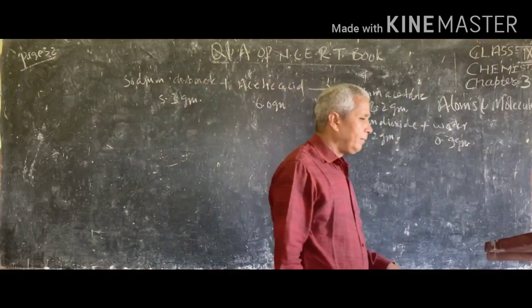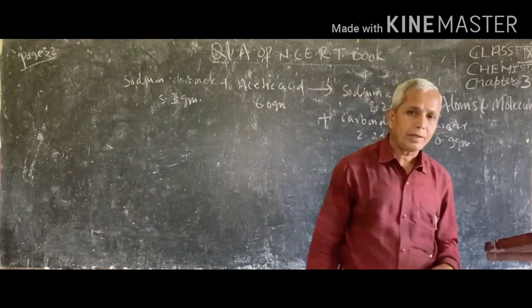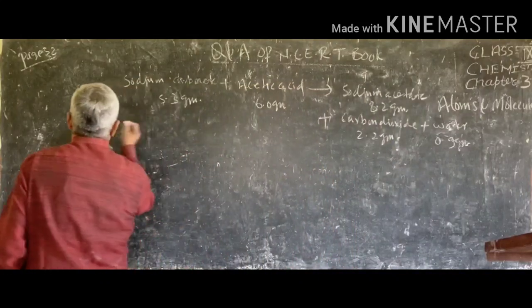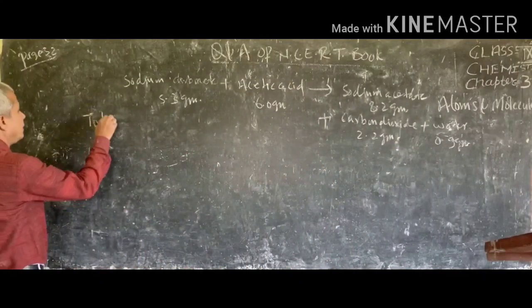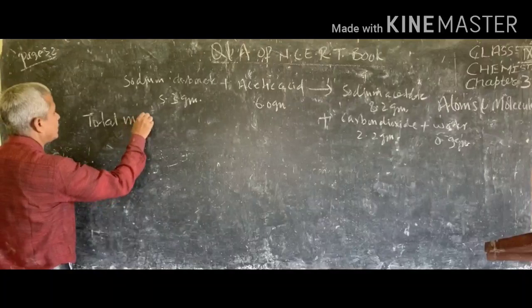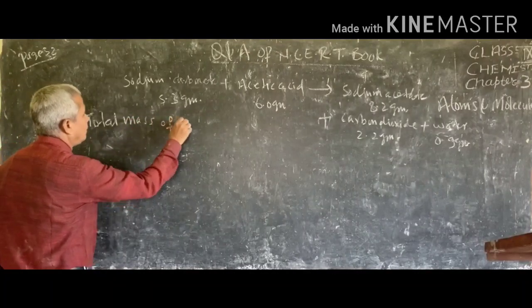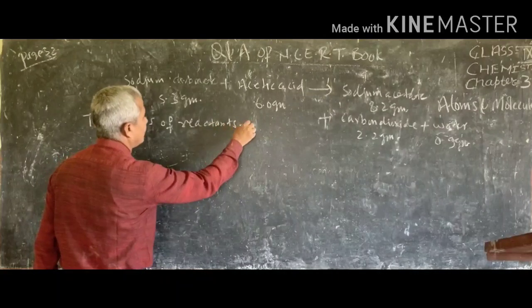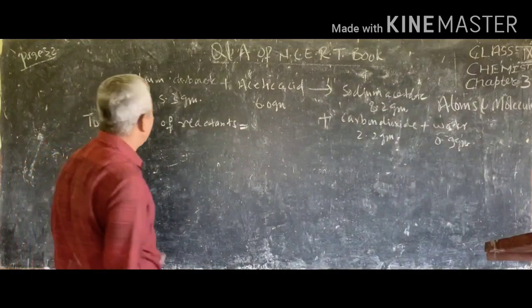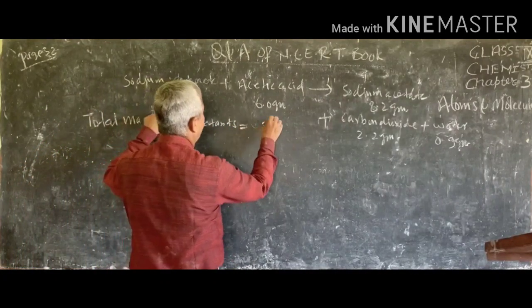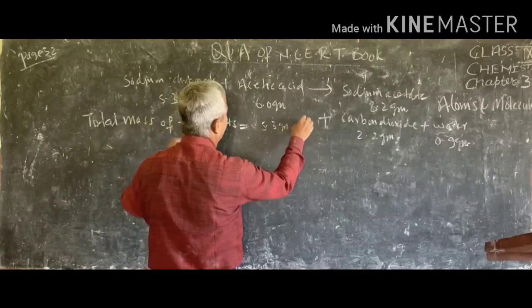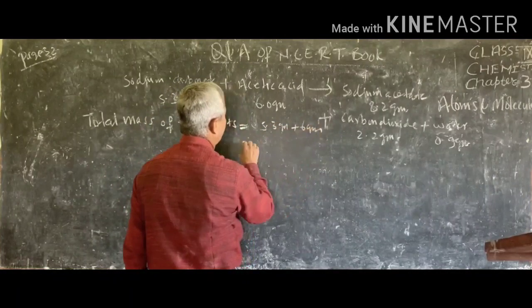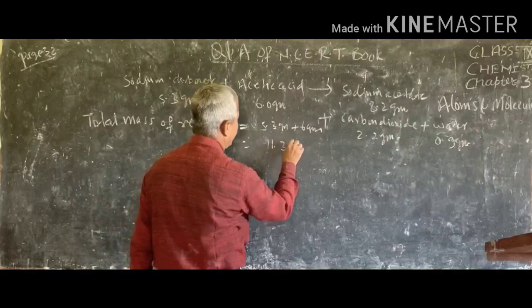So we will see the total mass of reactants. Reactants means which take part in the reaction. This will be 5.3 gram plus 6 gram, so it will become 11.3 gram.